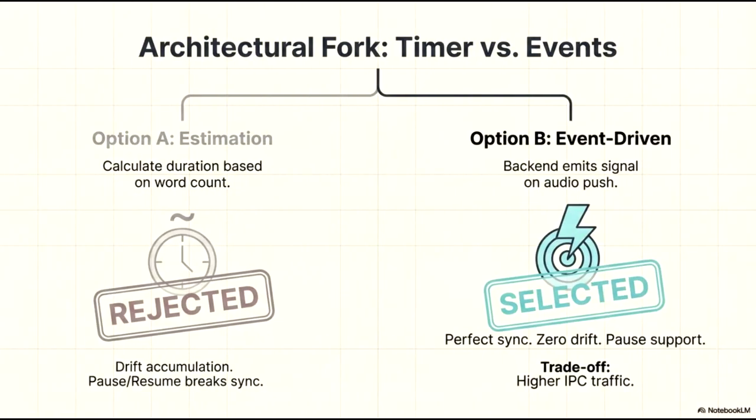When evaluating our synchronization strategy, we faced an architectural fork between timer-based estimation and an event-driven model. Option A involved calculating playback duration based on word counts. We rejected this approach because it inevitably leads to drift accumulation and fails to maintain synchronization during pause and resume actions. Instead, we selected option B, an event-driven architecture, where the backend emits a signal every time audio is pushed. This ensures perfect synchronization, zero drift, and native support for pausing. The primary trade-off for this precision is a higher volume of IPC traffic, which we determined was a necessary cost for a seamless user experience.